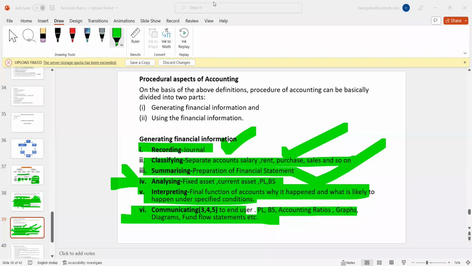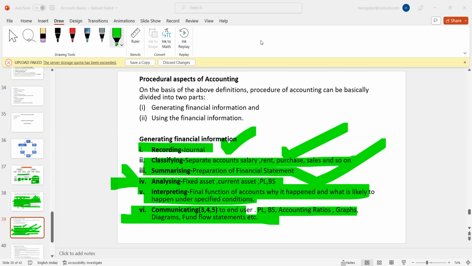Well, only 2 are there. This interpreting is ratio analysis, is it? Yeah, you can analyze what happened. For example, recording is when we are preparing the journal, that is called recording, and when we are preparing the ledger accounts, that is called classifying. Yeah, you will classify assets, liabilities, income, and expenditure. Yeah, but that is in a ledger, right? Yeah, that's called classification.